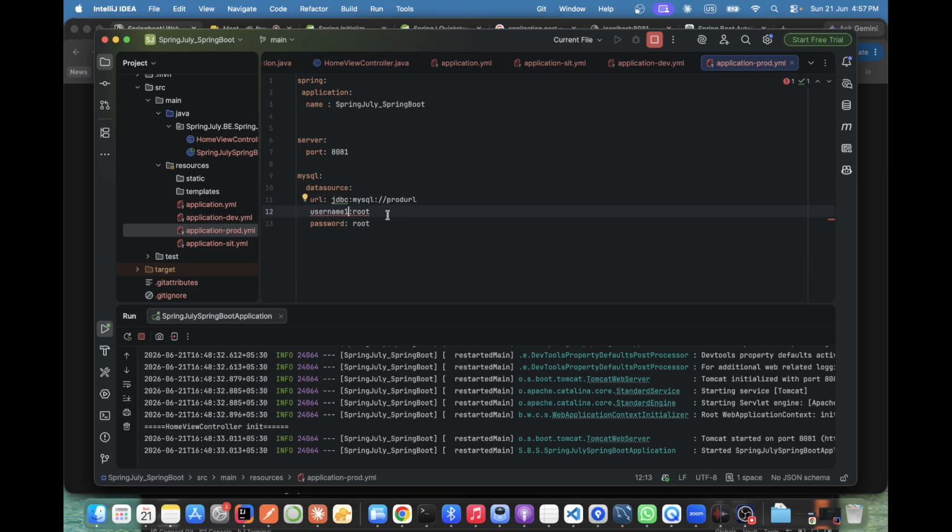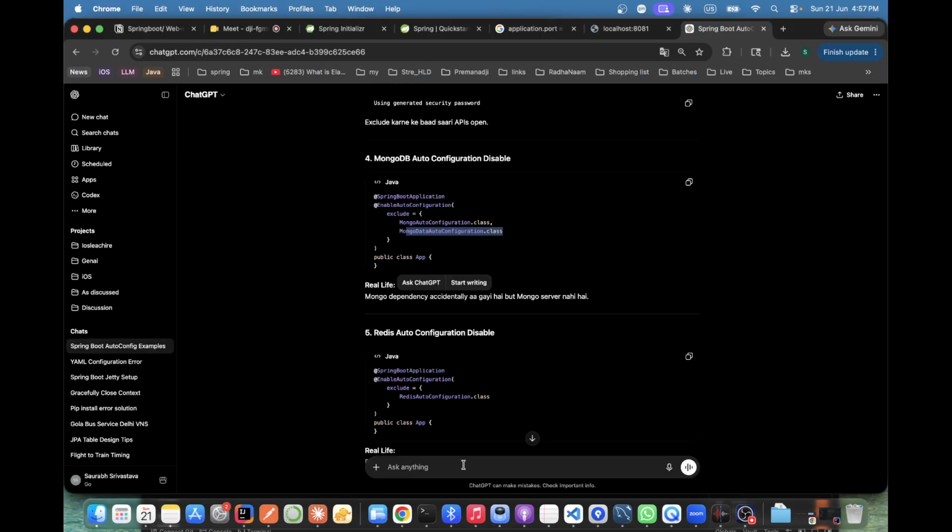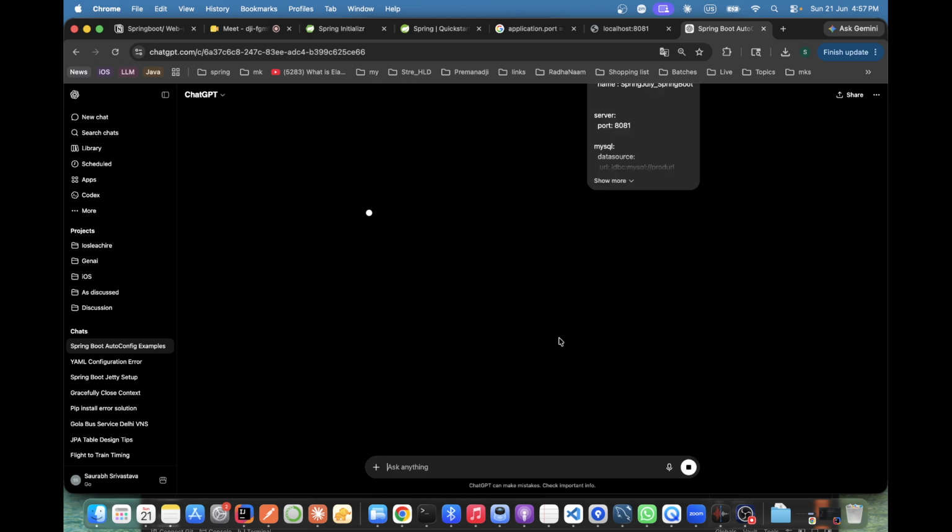The indentation is correct, right? Data source, MySQL. Is anything wrong? Everything looks good, but there is an error. Why don't we just give it to them, and they will tell me.